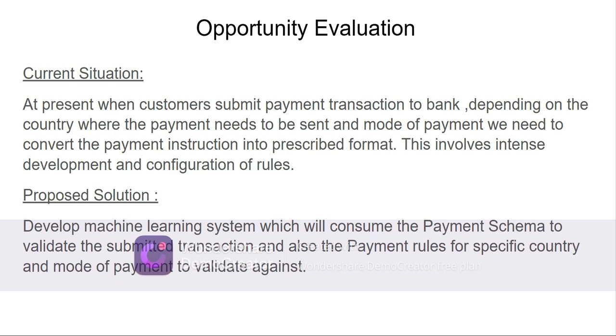So this is the opportunity which we have. The current situation is that at present, when customers submit payment transactions to bank, depending on the country where the payment needs to be sent and mode of payment, we need to convert the payment instruction into the prescribed format. So this involves intense development and configuration of the payment rules and country specific schema information.